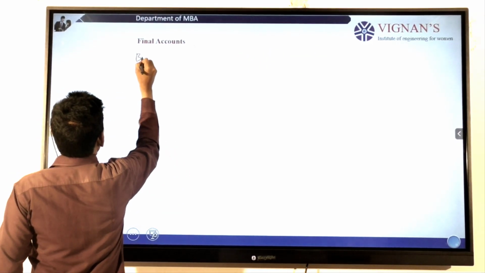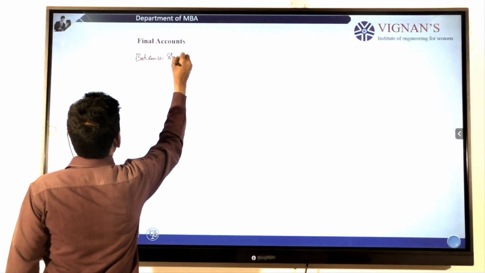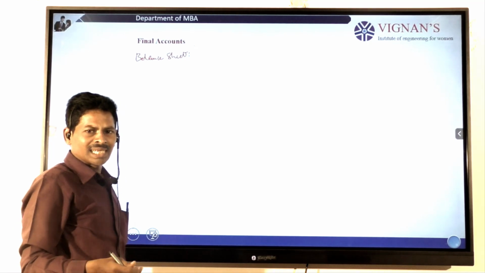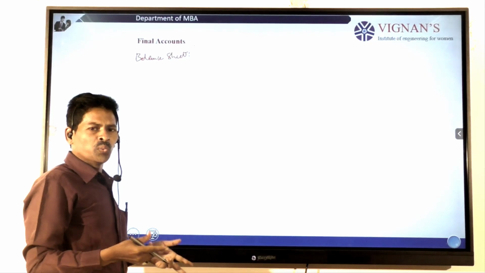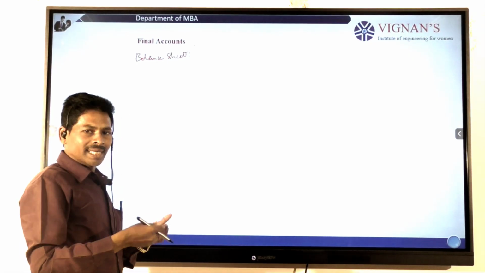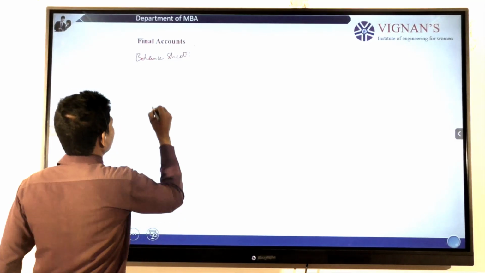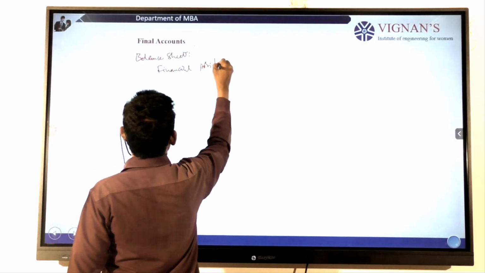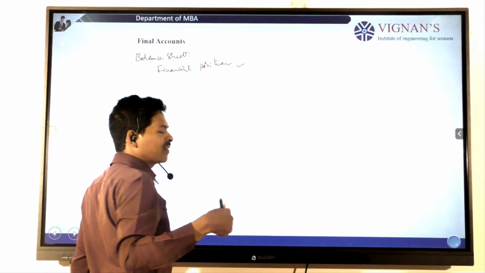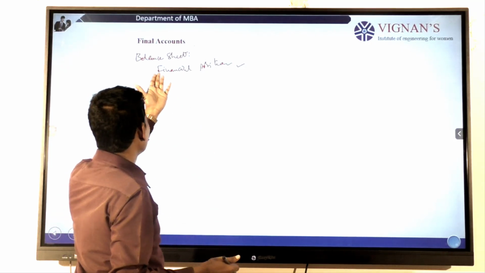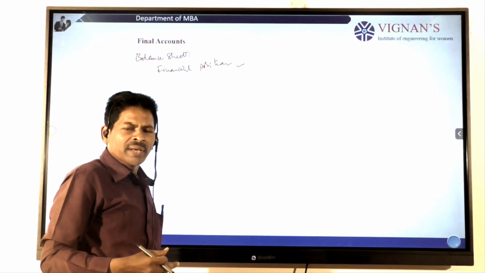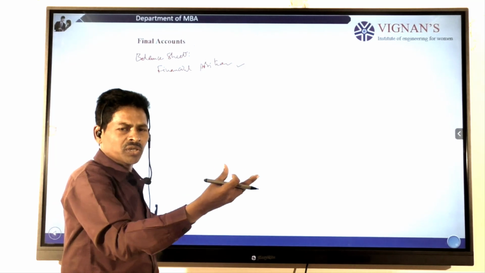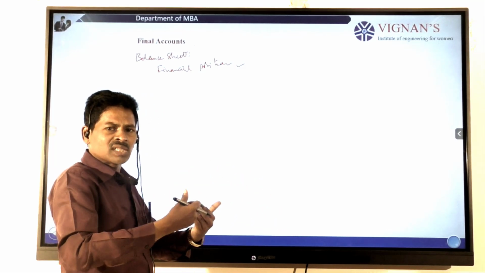At the time of preparation of the balance sheet, when we record all these transactions using the liabilities and assets, the company estimates what its financial position is. By estimating the financial position, whether it is good, bad or worst, they should know with the help of the balance sheet. Any organization should go for the preparation of these final accounts.